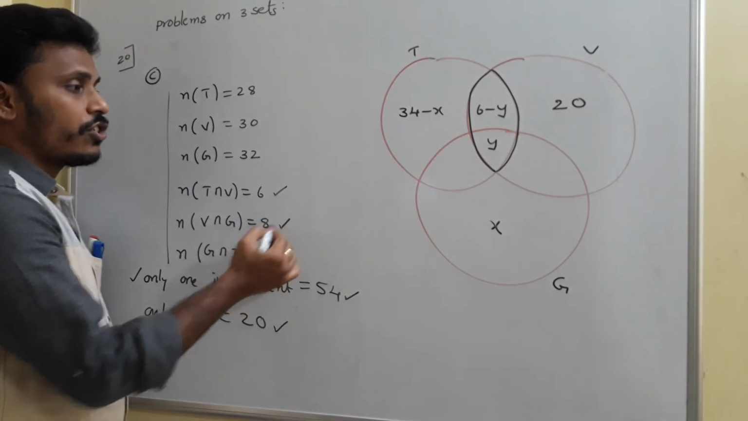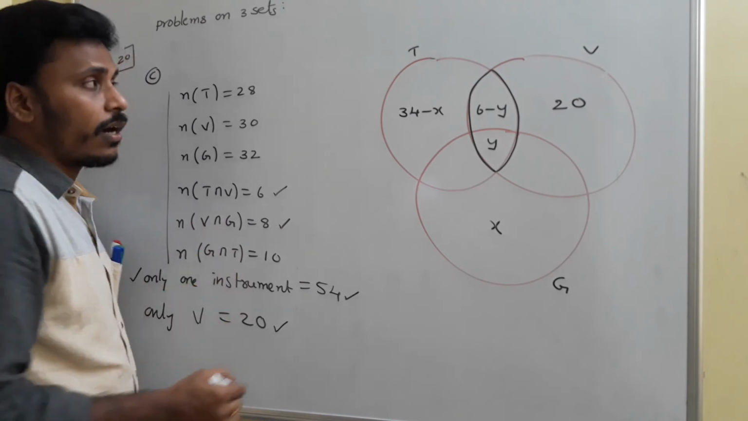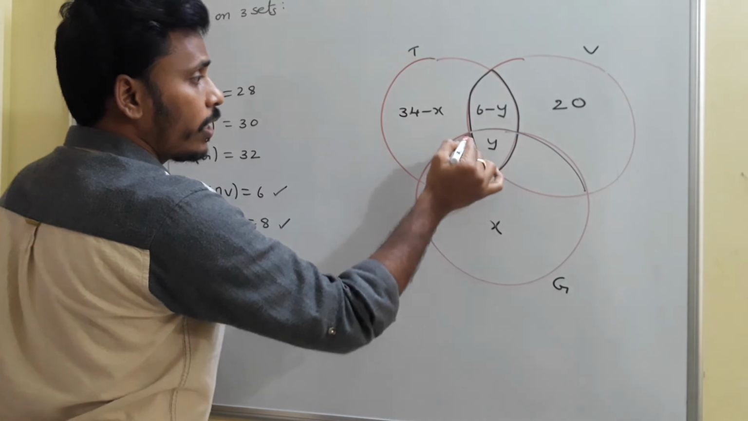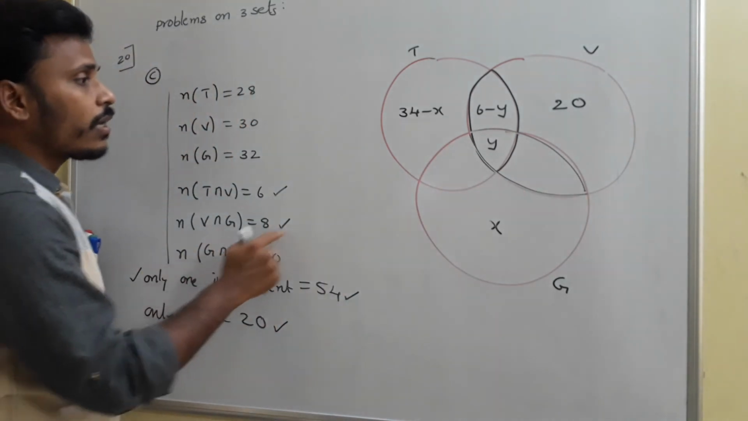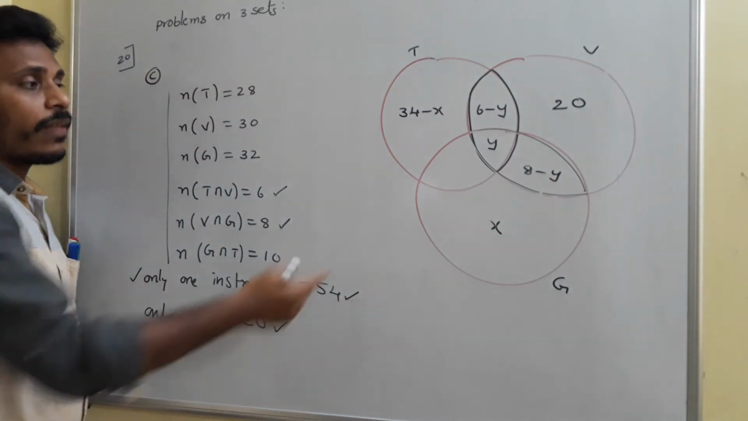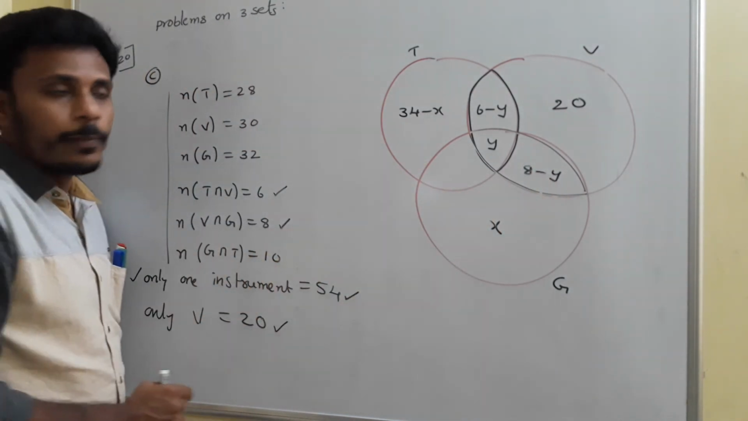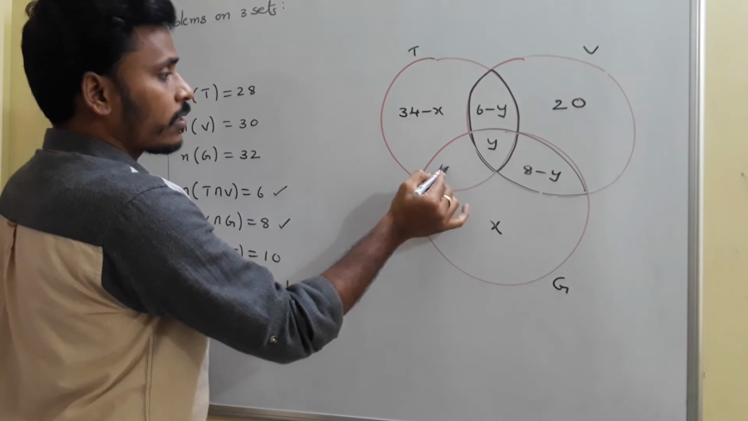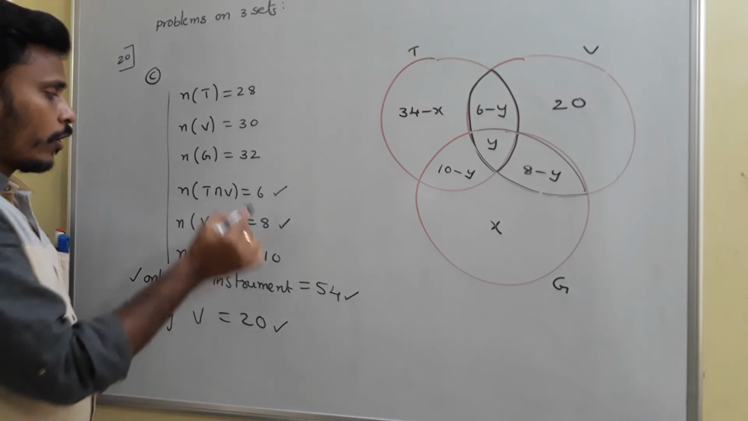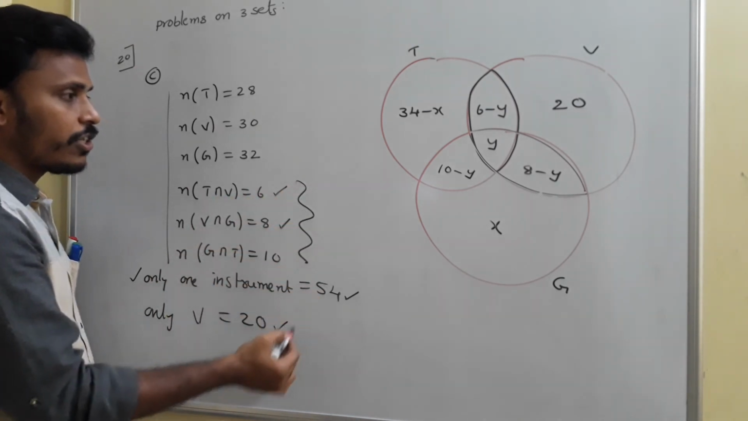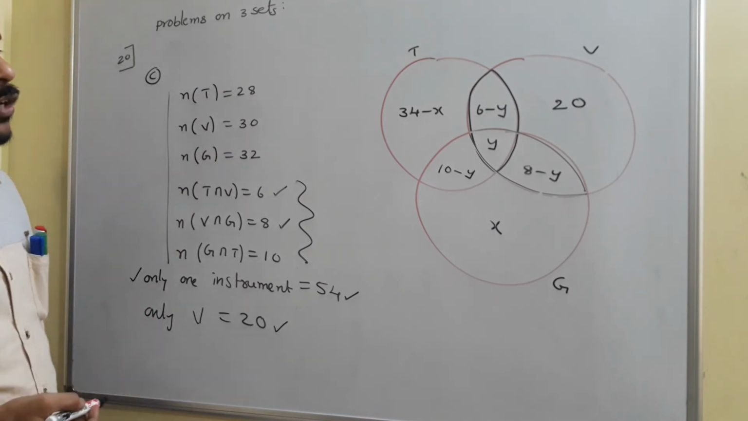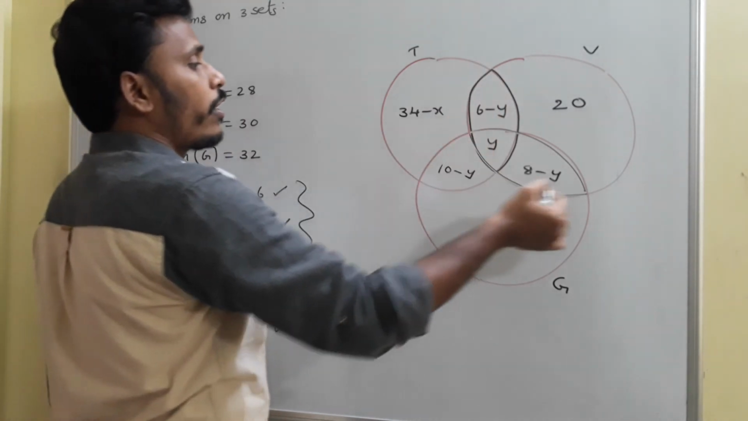Whereas V intersection G, violin intersection guitar. See, this is the violin circle, this is the guitar circle, and this region represents violin intersection guitar, and that is 8. Already y is there, so here it is 8 minus y. Again this region is given as 10, y is there, so you take it as 10 minus y. Okay. So now that is the Venn diagram using these three statements as well as these two. Now we need to use everything one by one. First of all, think about the circle corresponding to y.